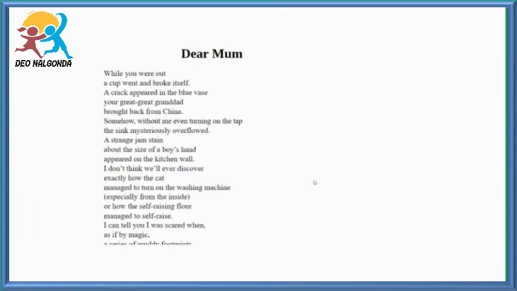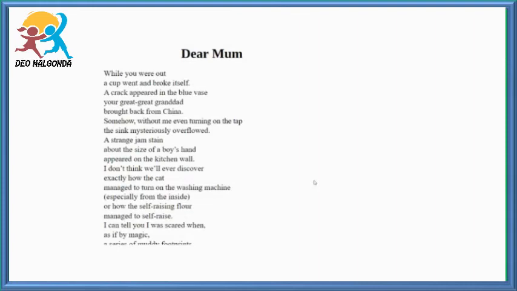In this stanza, the boy's saying to his mom, Mom, when you were out, a lot of things happened. A cup placed here went there, all by itself, finally broke itself. The blue vase, which was brought by your great great granddad from China, formed a crack on its bottom by itself. I don't know, Mom, how it happened.